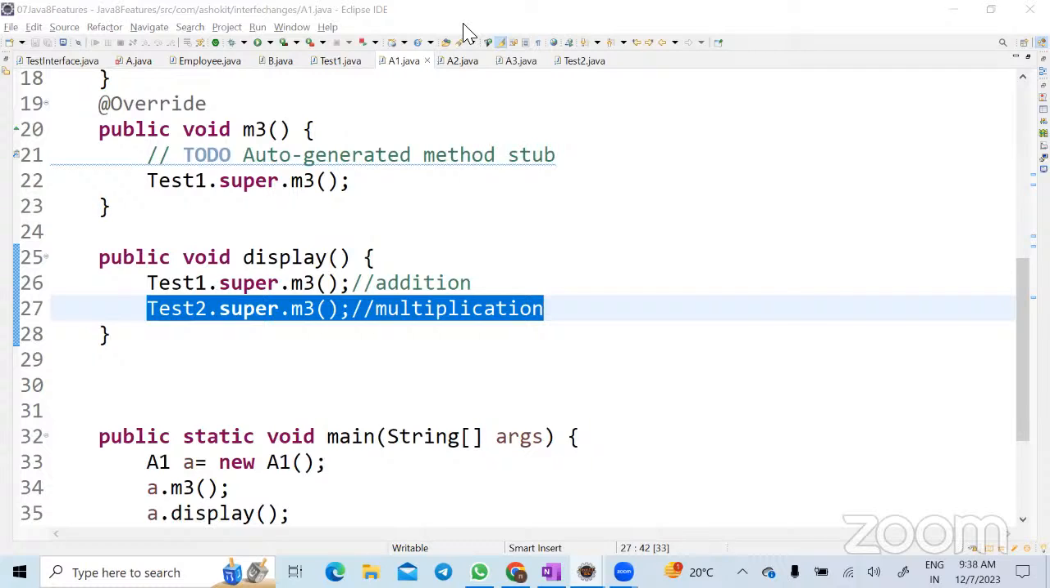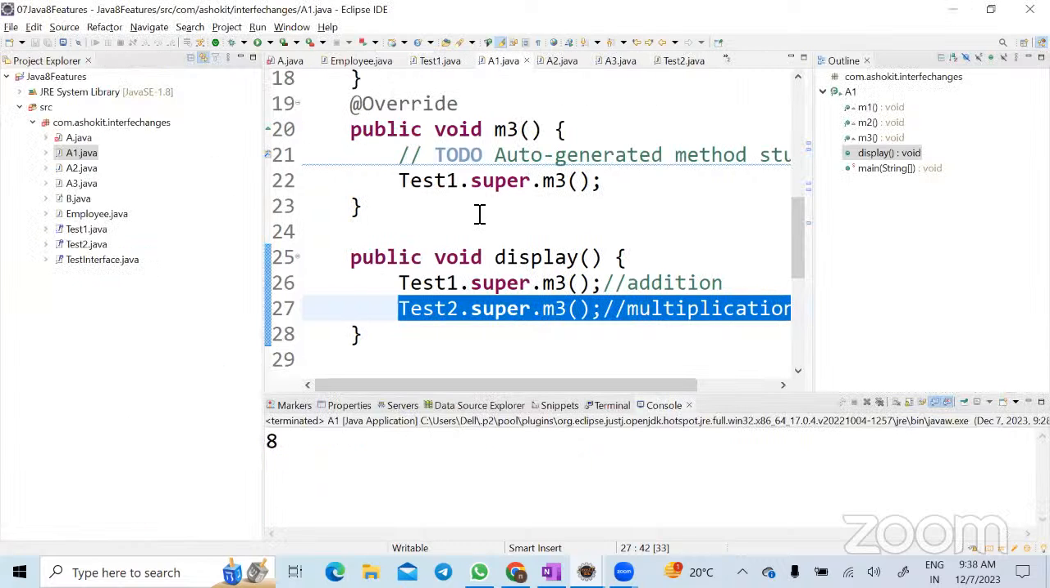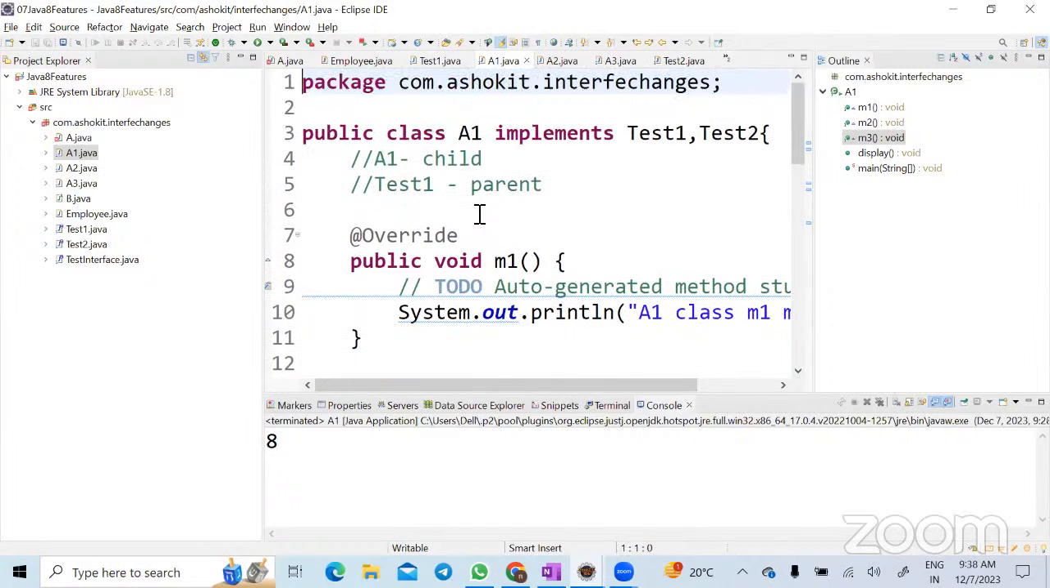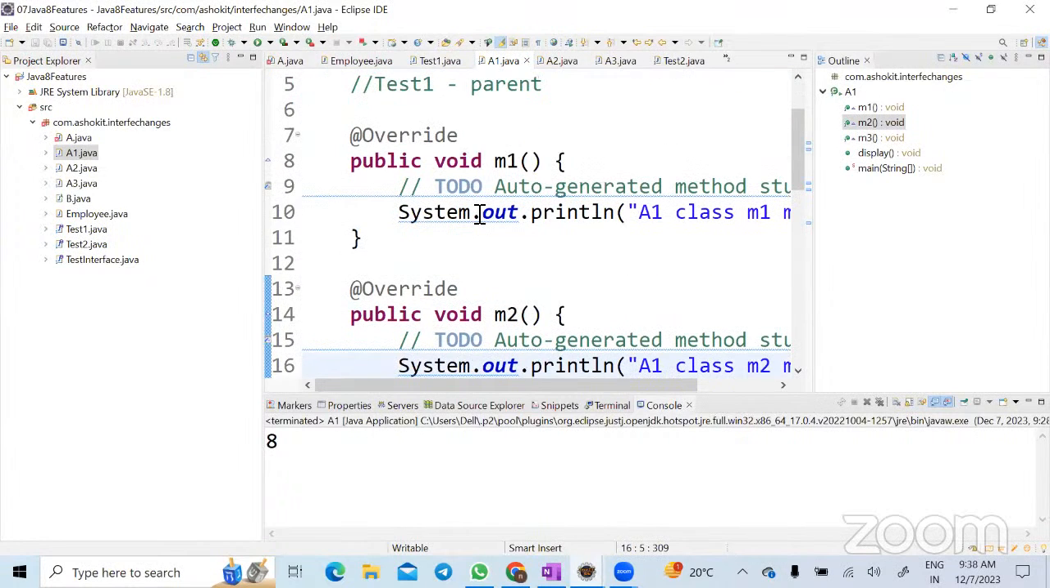Okay. Now, let's summarize what is the advantage of having a default method. The advantage of having a default method in an interface is to provide backward compatibility. What is meant by backward compatibility?